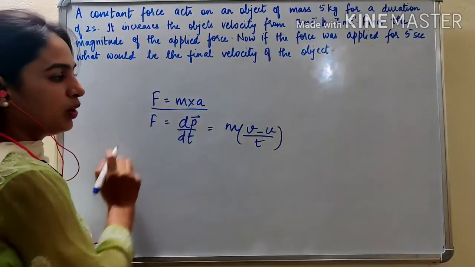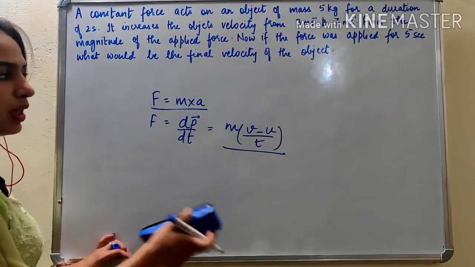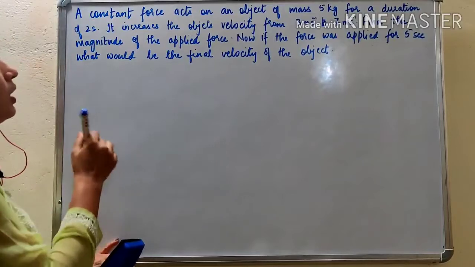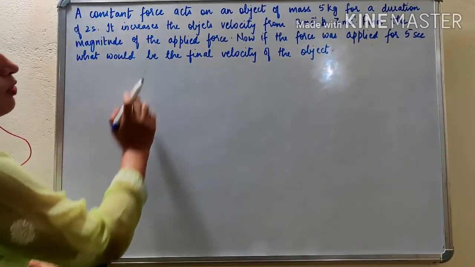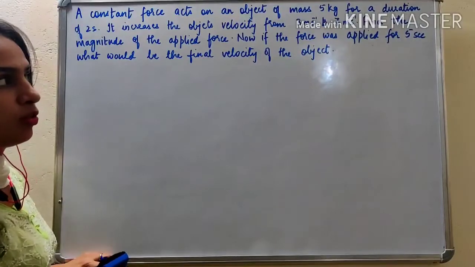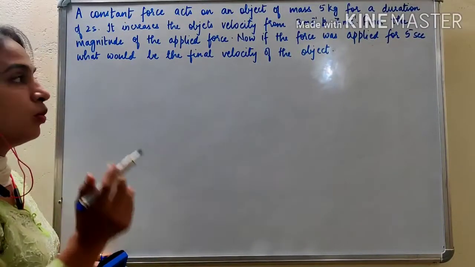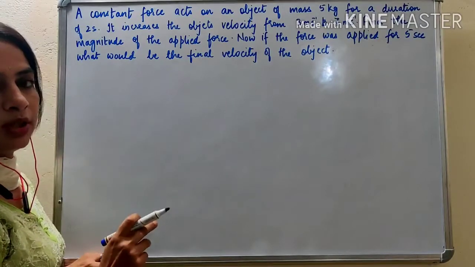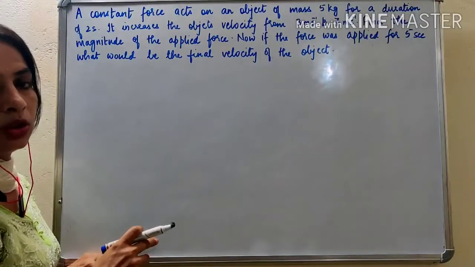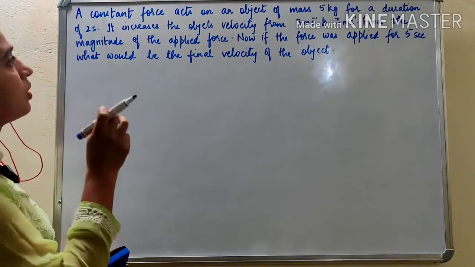So either we use this formula or we use this formula, right, for Newton's second law of motion. So let us look at the question given. The question says a constant force acts on an object of mass 5 kg for a duration of 2 seconds. I want you all to pause the video, write down the question and then do the solution with me. Okay, because this is the first question.